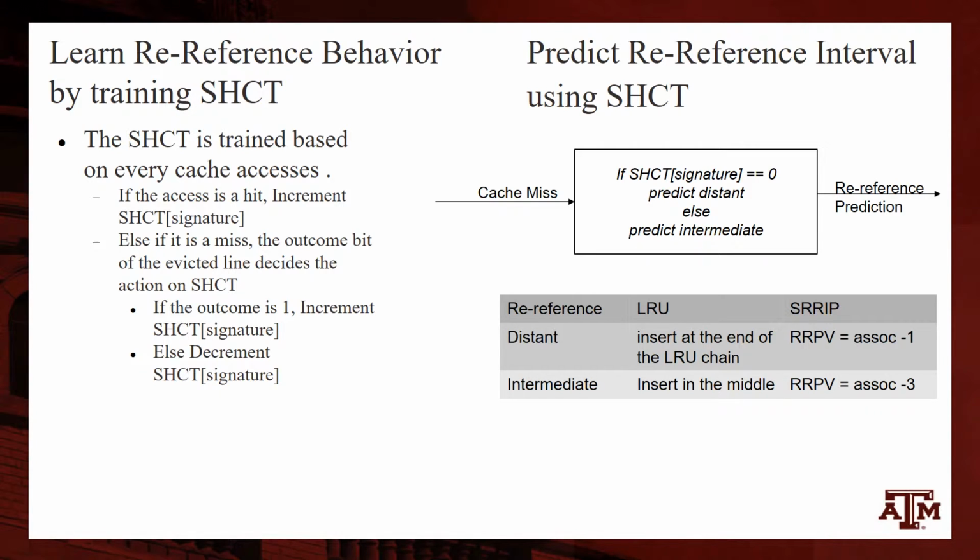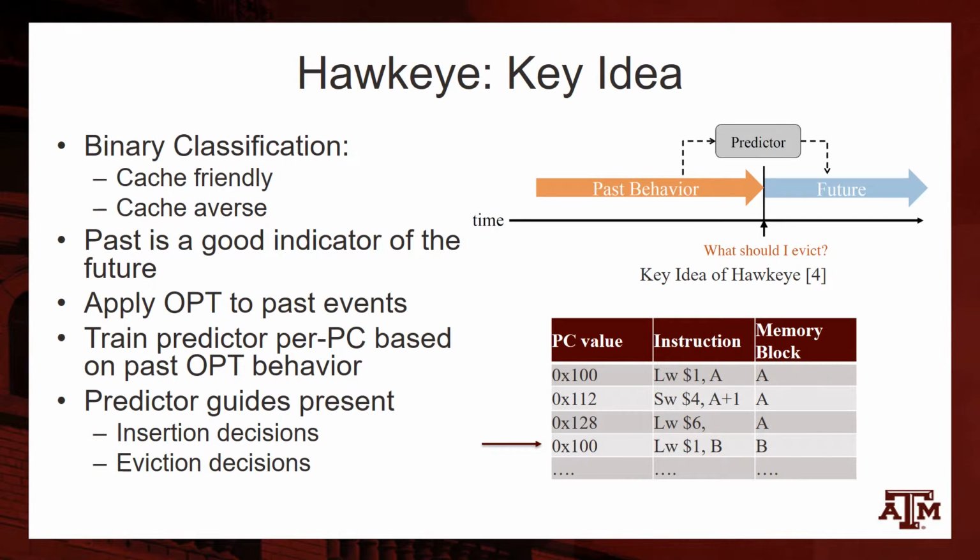In the next section, Venki will be introducing the concept of Hawkeye. Hawkeye is a recent cache replacement policy introduced by Jain and Lin in ISCA 2016 earlier this year. The key idea behind Hawkeye is that we can view cache replacement as a binary classification problem. We are merely required to classify incoming lines as either cache-friendly or cache-averse. Cache-friendly lines are inserted with high priority, while cache-averse lines are either bypassed completely or inserted with low priority. In other words, cache-averse lines are ideal candidates for future eviction.